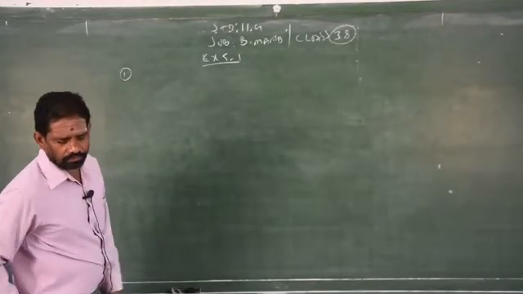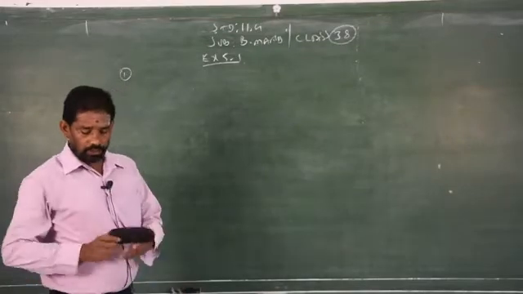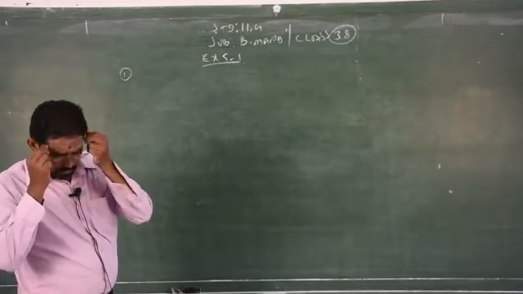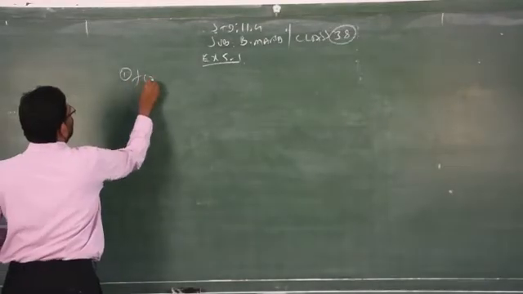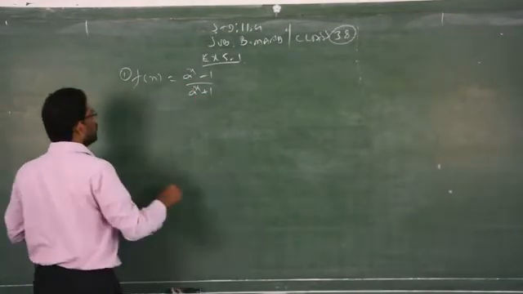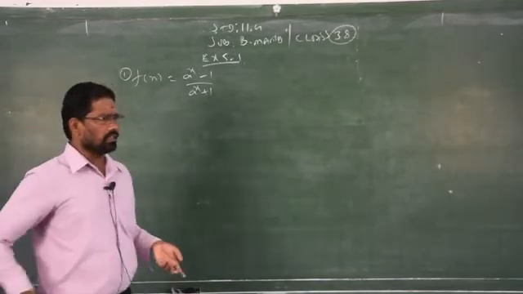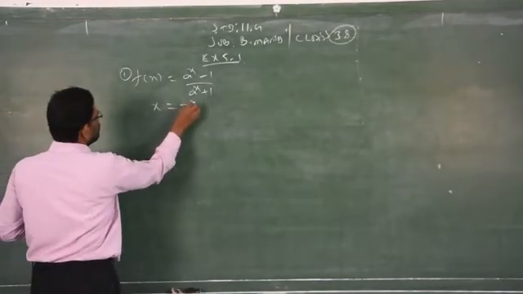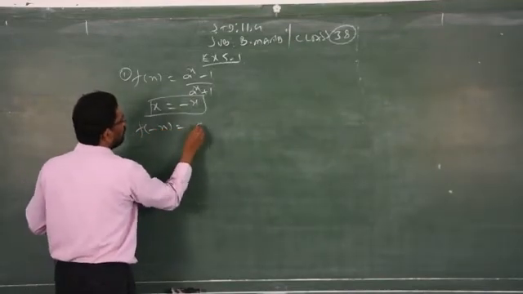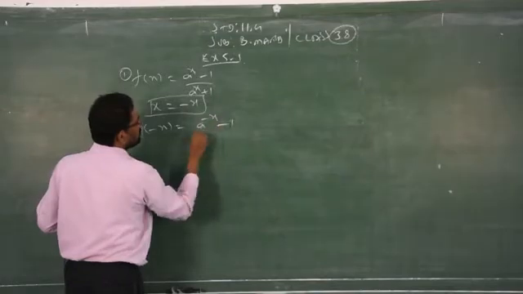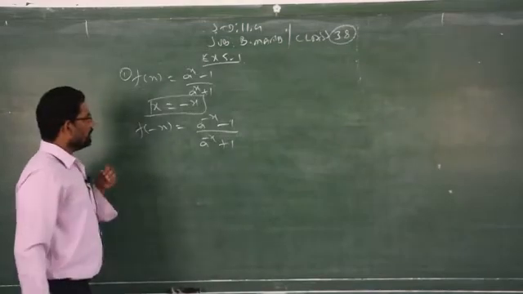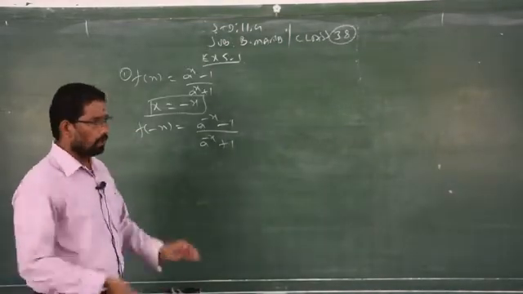So question number 1: f of x is given as a power x minus 1 over a power x plus 1. What are the conditions to prove whether it is an even or odd function? You have to replace x with minus x. That is the condition. So f of minus x is equal to a power minus x minus 1 by a power minus x plus 1. You cannot write straight away that the answer is an odd function. You have to prove that.